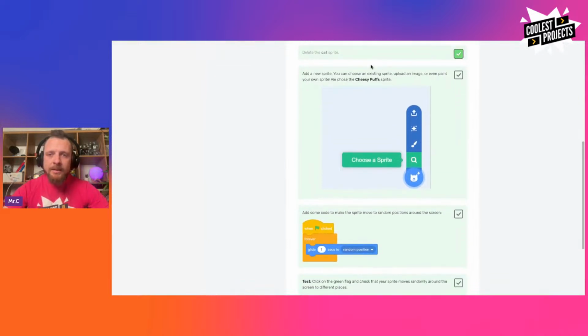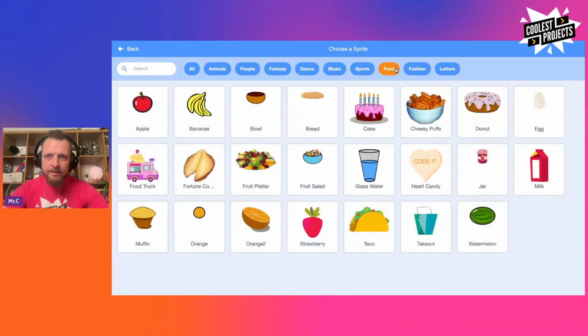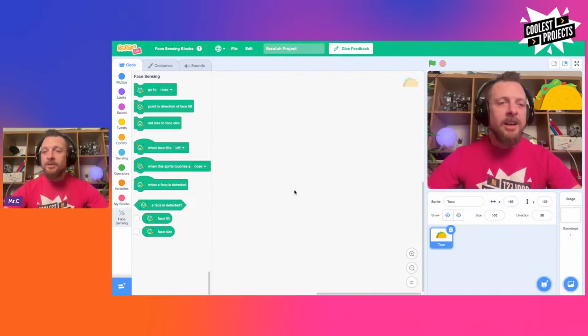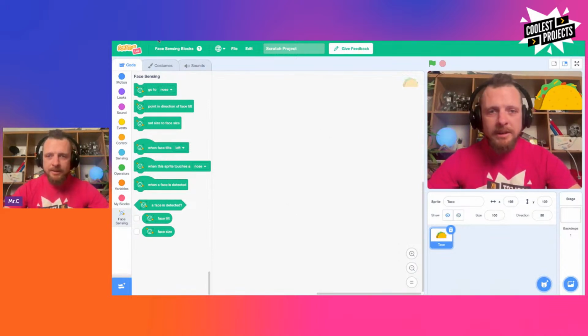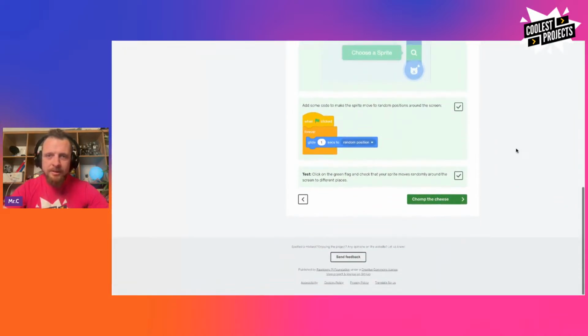Add a new sprite. You can choose an existing sprite, upload an image, or even paint your own sprite. Laura chose the Cheesy Puff sprite when she did it. Okay, so I'm going to choose a different sprite. I'm going to pick a different thing. So I'm going to go up here. I'm going to go to food. So Laura did Cheesy Puffs, and I do like a Cheesy Puff. But, oh yeah, tacos. Fantastic. Okay, tacos winner. So I've got tacos instead of Cheesy Puffs, but that's fine because I just want to put my own little stamp on it, and I prefer tacos to Cheesy Puffs if I'm honest.